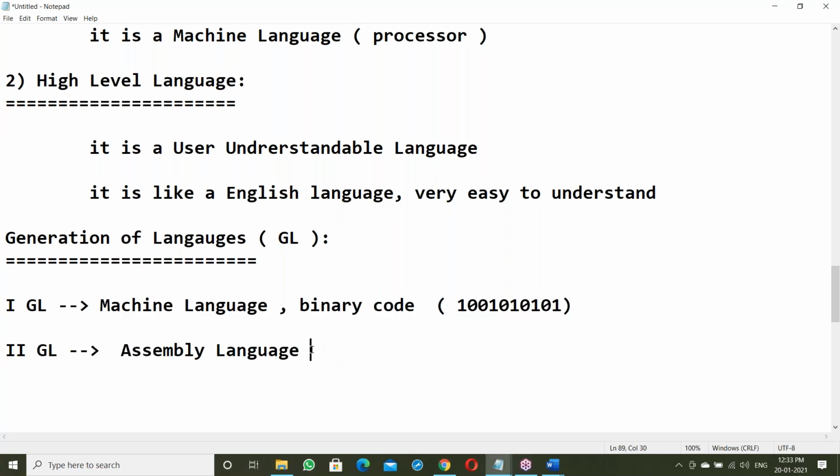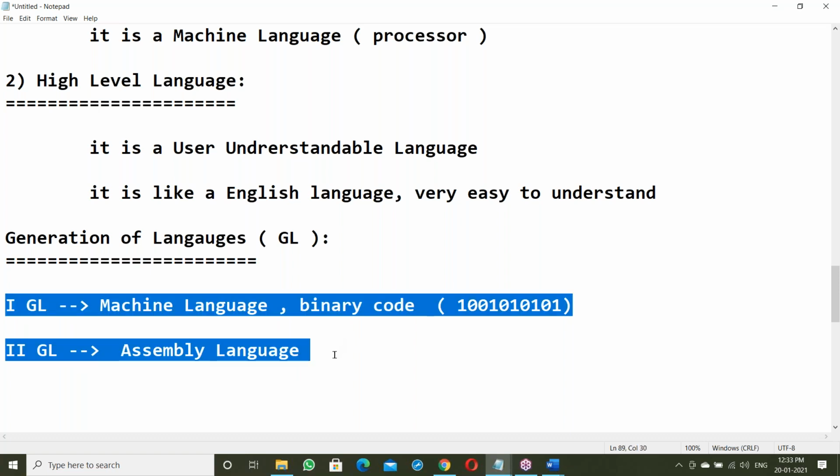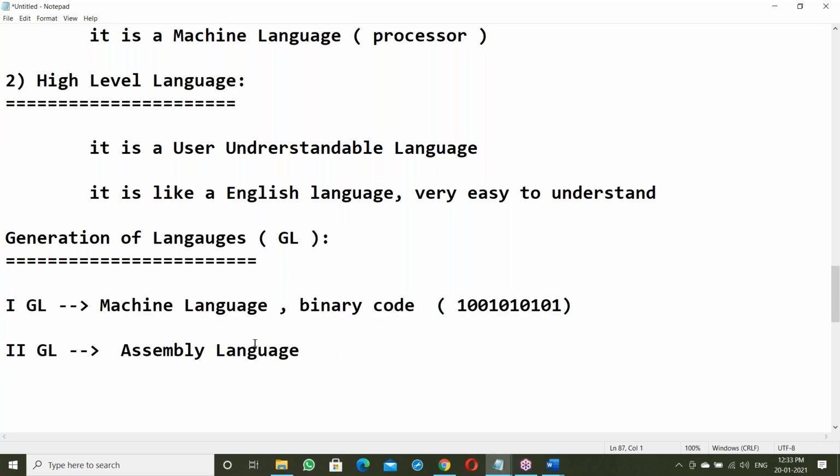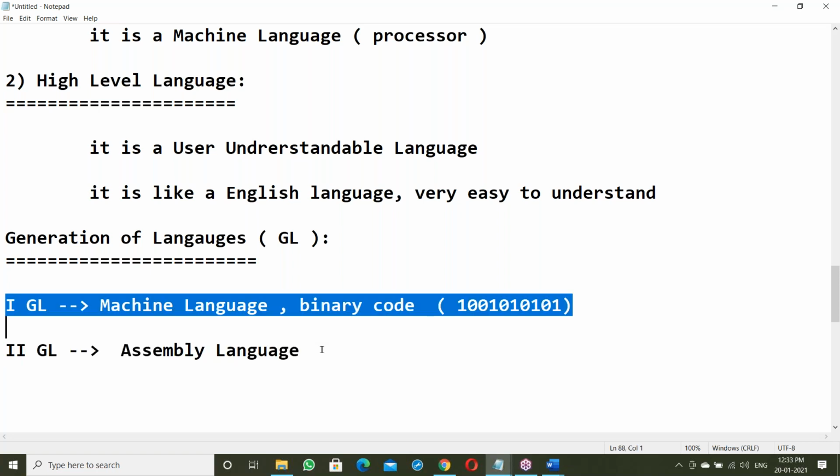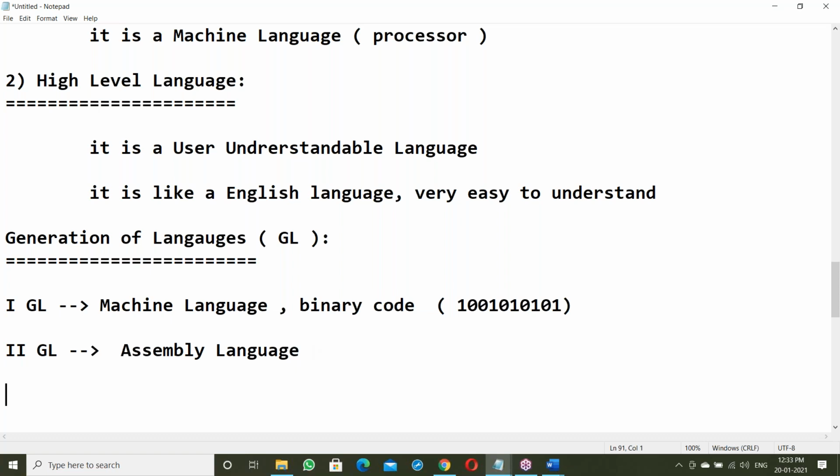Assembly language looks a little bit like English language, somewhat easy compared to binary codes. These two are system understandable languages. We are not going to work with these languages, we are not learning them, and we are not going to use them anywhere here.